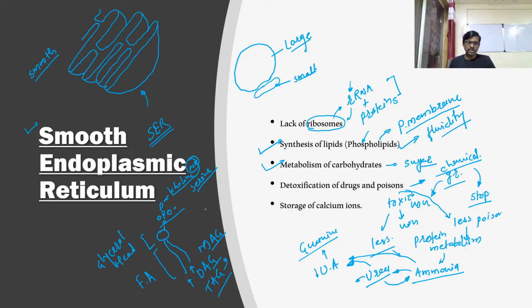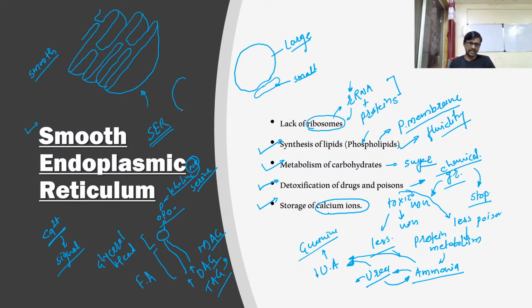So let's see the next function of the smooth endoplasmic reticulum: the storage of calcium. Why calcium? Because this calcium 2 plus is an ion and it plays an important role in signaling. It acts as a secondary signal molecule. Amplification of signal is required in our cell.